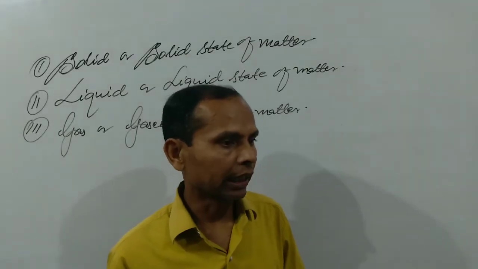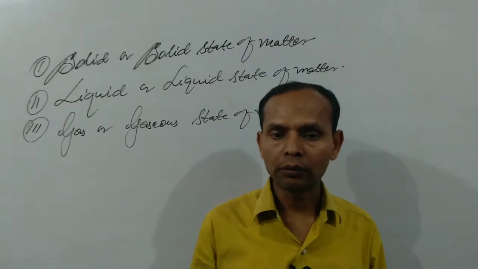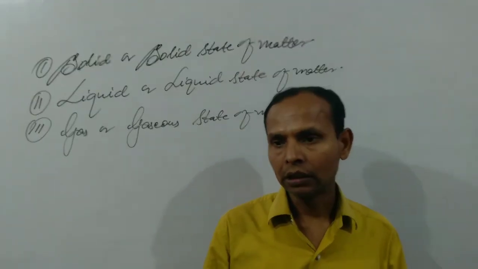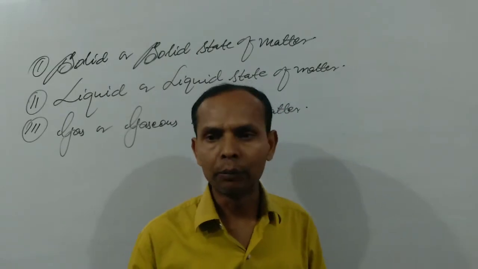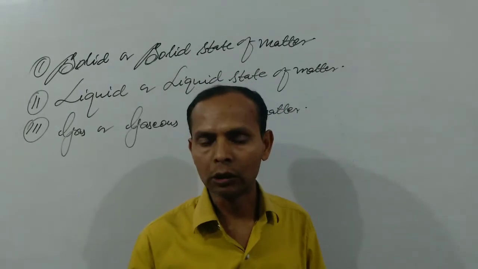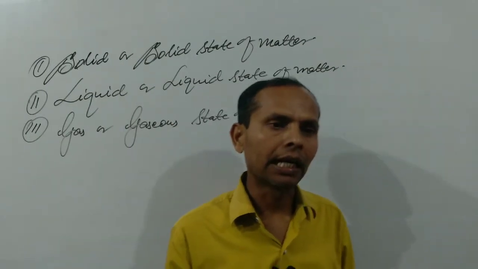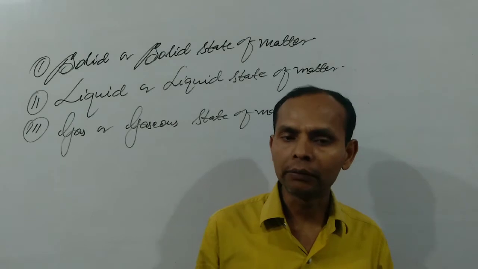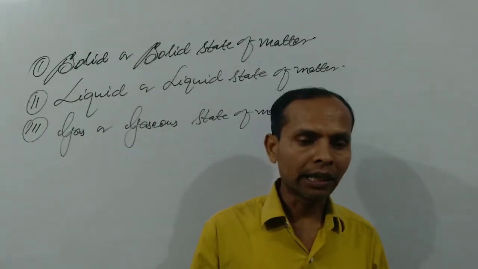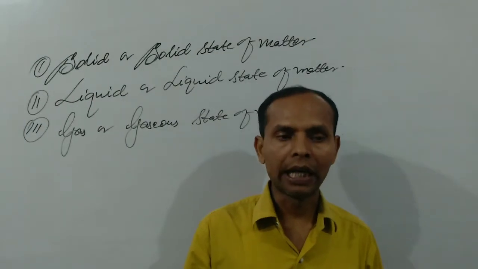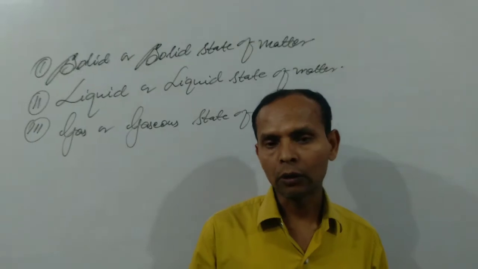So the definition is based on the particles present in them. We already know every substance is made up of small particles like atoms, molecules and ions. So solid, liquid and gases are also made up of very small particles, and the arrangement of these atoms, molecules or ions will be different in solid, liquid or gas.